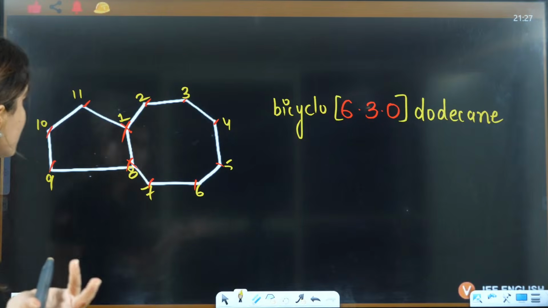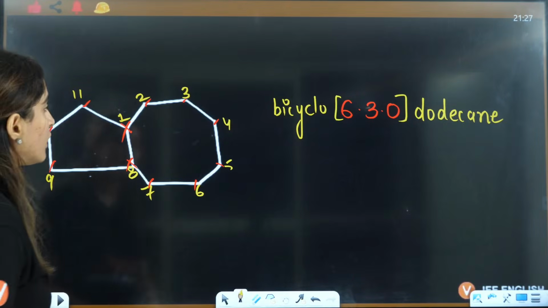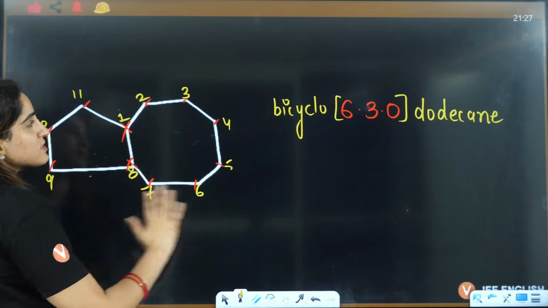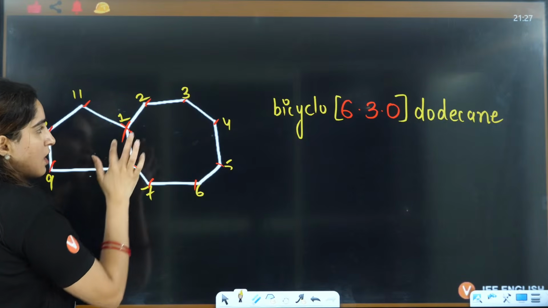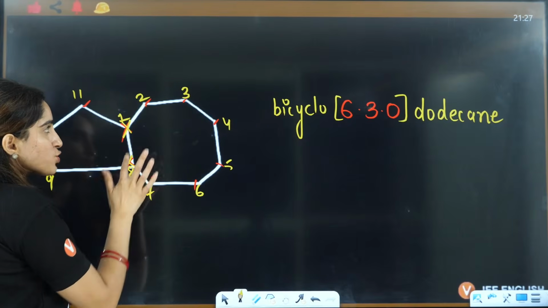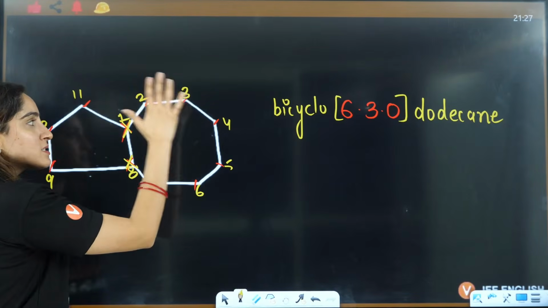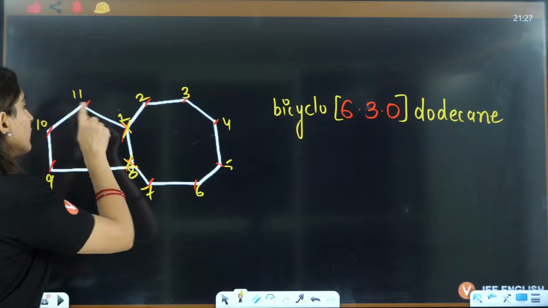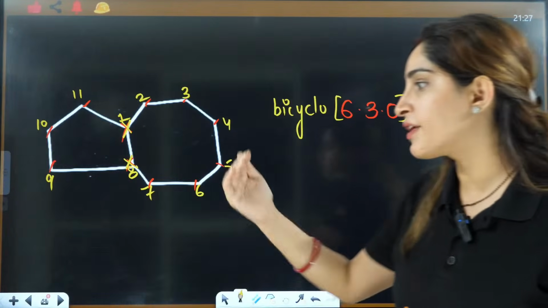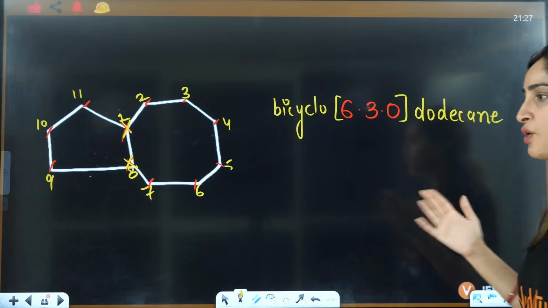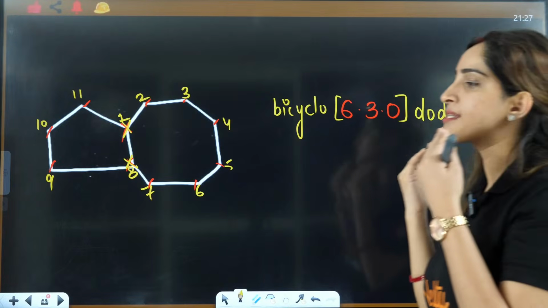Why 630? Longest is this one, that is 1, 2, 3, 4, 5, 6. When you cancel these two, you have only 6. Maximum, then minimum: 6 and then 1, 2, 3. So 6, 3, 0. They will always go in decreasing order. Okay, Sachin? Always in decreasing order.